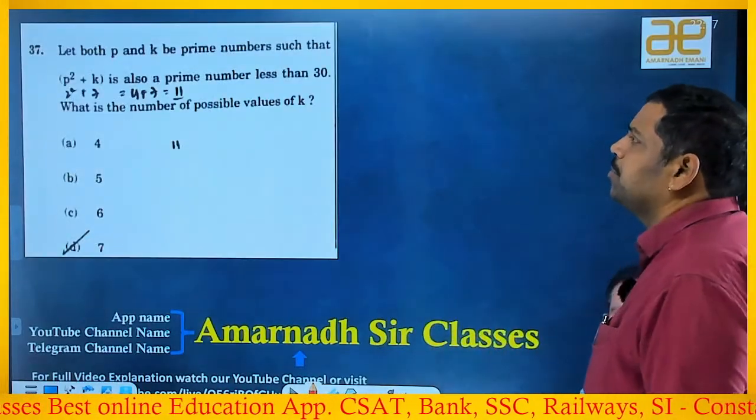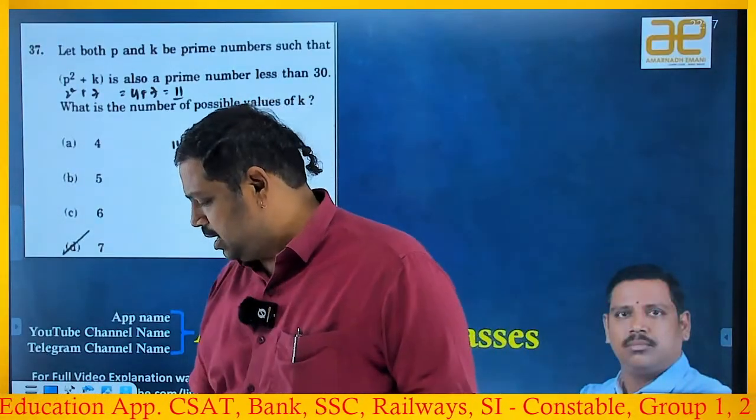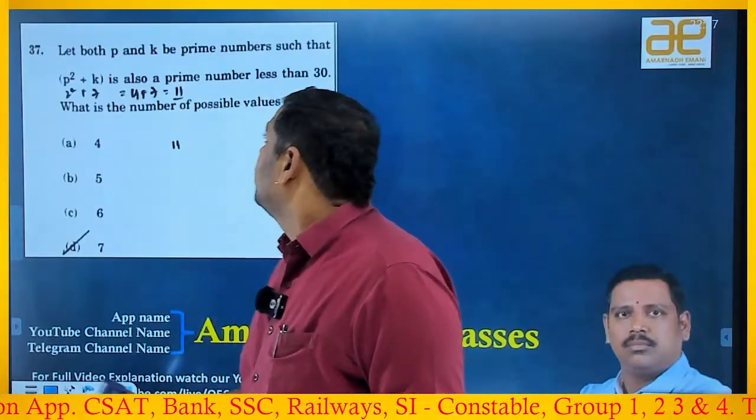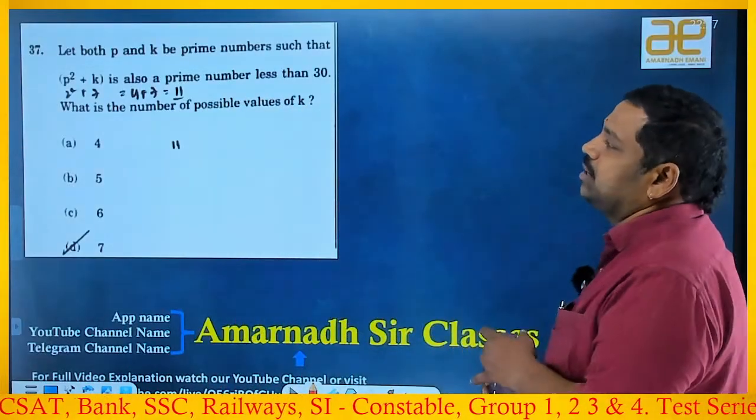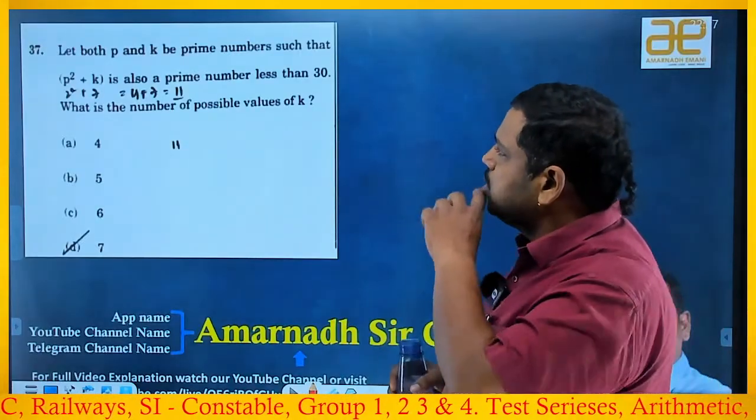So the next beautiful one. Let both p and k be prime numbers such that p square plus k is also a prime number less than 30. Okay, p square plus k is less than 30. What is the number of possible values of k?